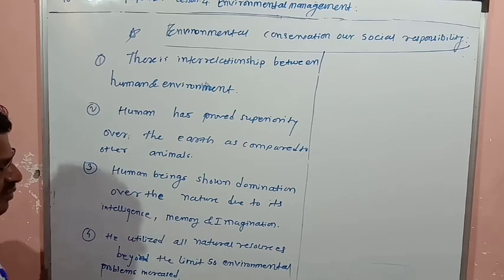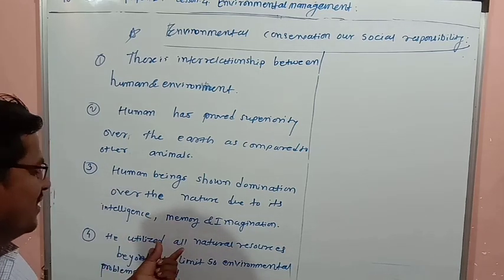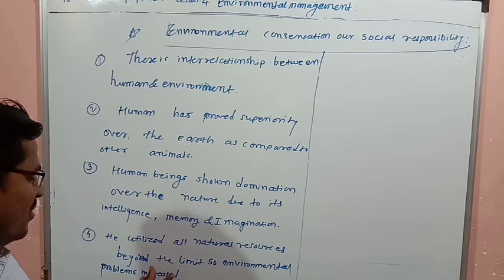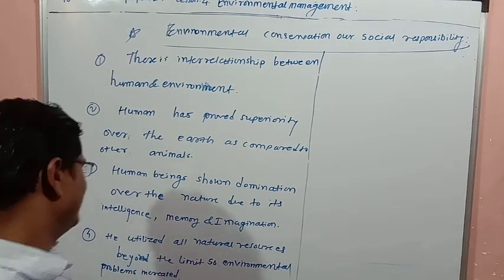So why did environmental problems increase? Because human beings utilize all the natural resources beyond the limit, so environmental problems increase.